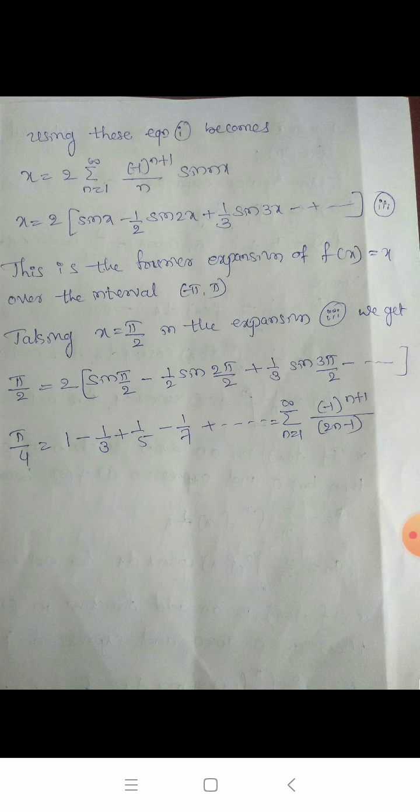Therefore, pi by 4 equal to 1 minus 1 by 3 plus 1 by 5 minus 1 by 7 plus so on. You will get summation n is equal to 1 to infinity minus 1 raised to n plus 1 divided by 2n minus 1.